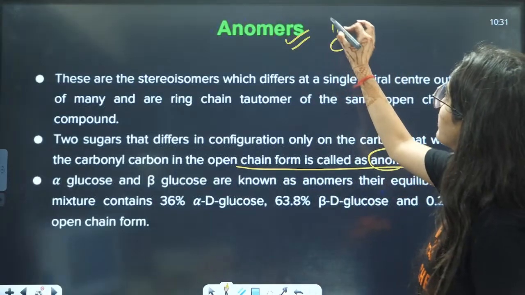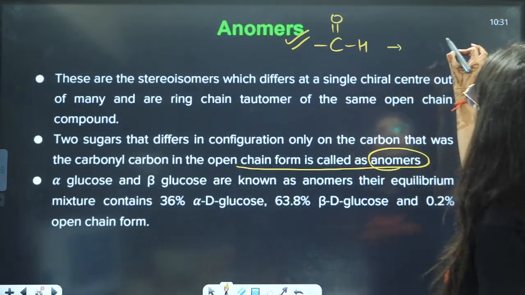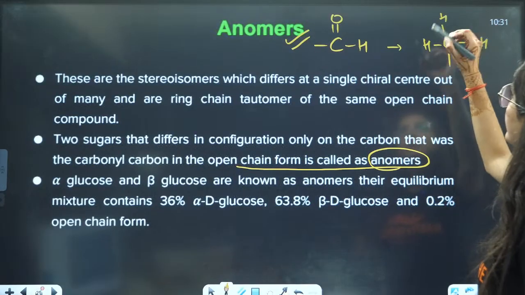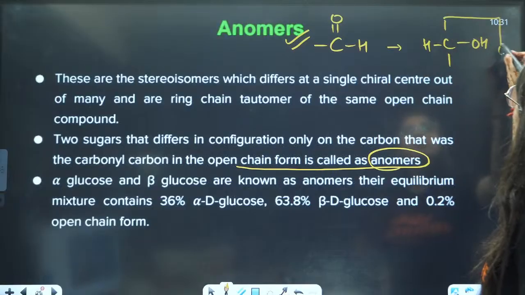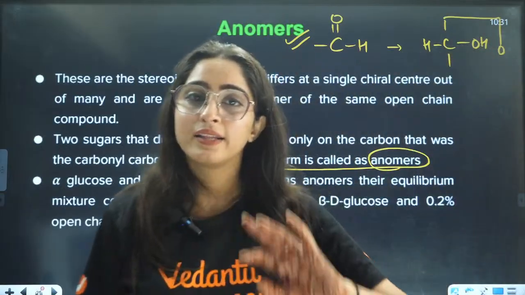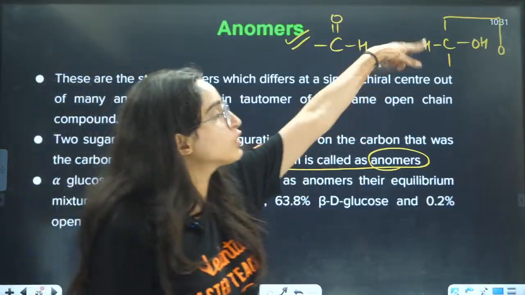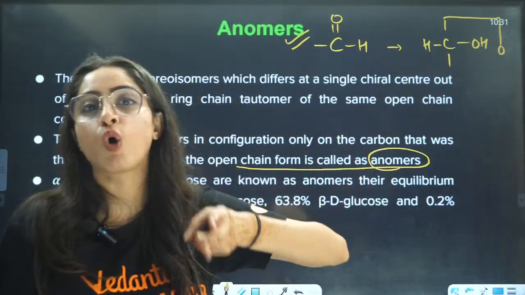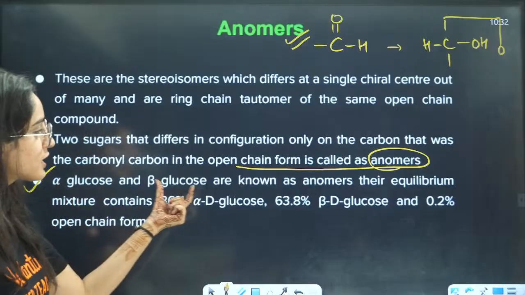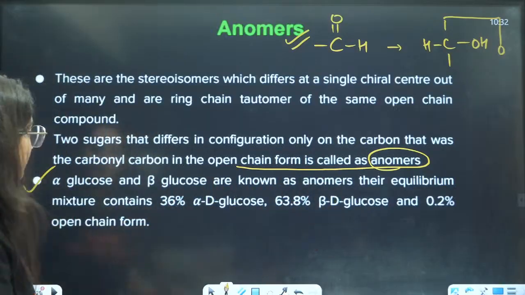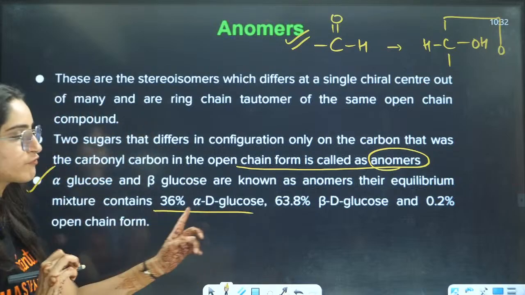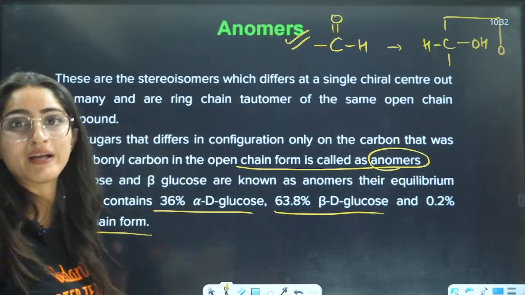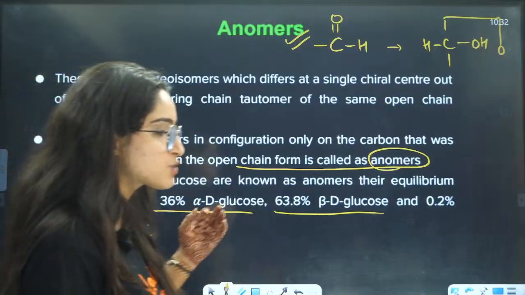Earlier it was this group, now it is converted to OH and H, and here you had this oxygen. That is why this is called the anomer, where the group that was earlier the carbonyl is converted to OH and H. Now it has a different configuration. Alpha glucose and beta glucose are known as anomers. Their equilibrium mixture contains 36% alpha-D-glucose, 63% beta-D-glucose and 0.2% open chain. Open chain is also present, that is why some of it.